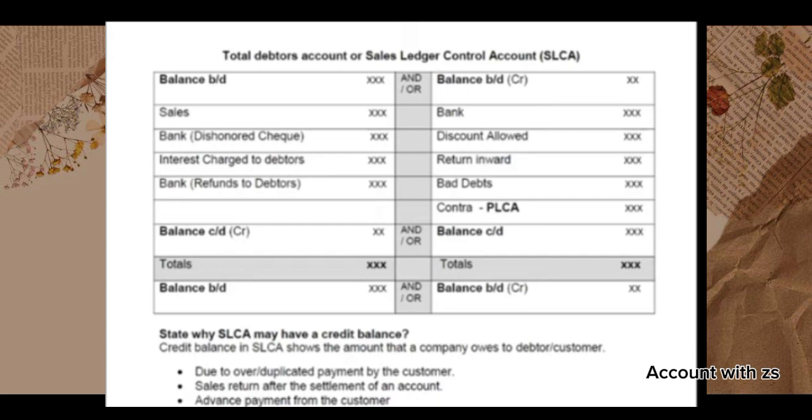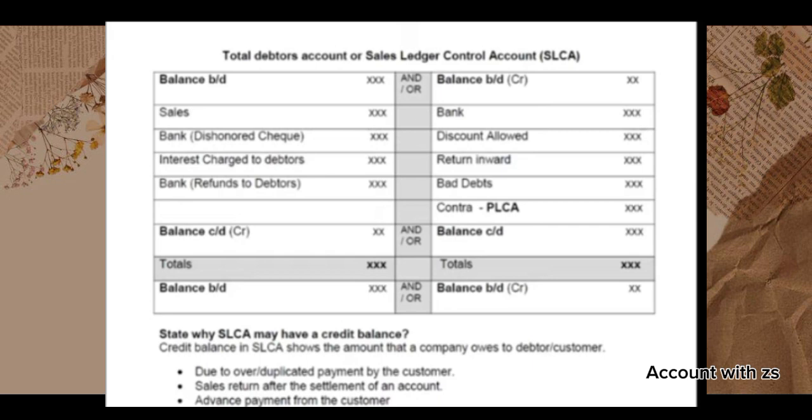Now bank. Whenever the debtor pays us the money that he or she owes, we will be making bank debit and debtors account credit. Discount allowed. If the customer pays us money before the due date, they will be eligible for some sort of discount. This is known as discount allowed. Discount allowed is an expense for the business, so we will be debiting discount allowed and crediting the debtors account.